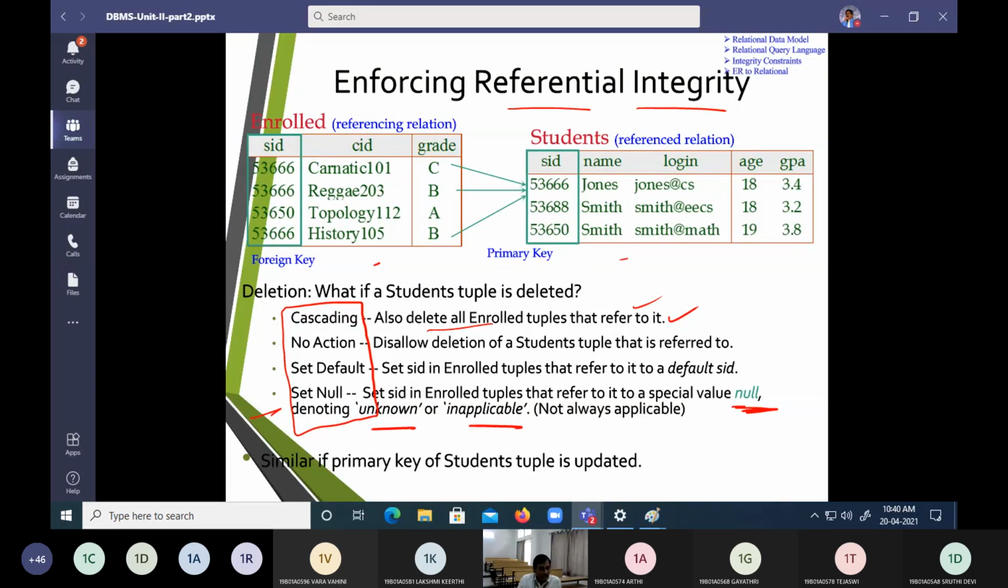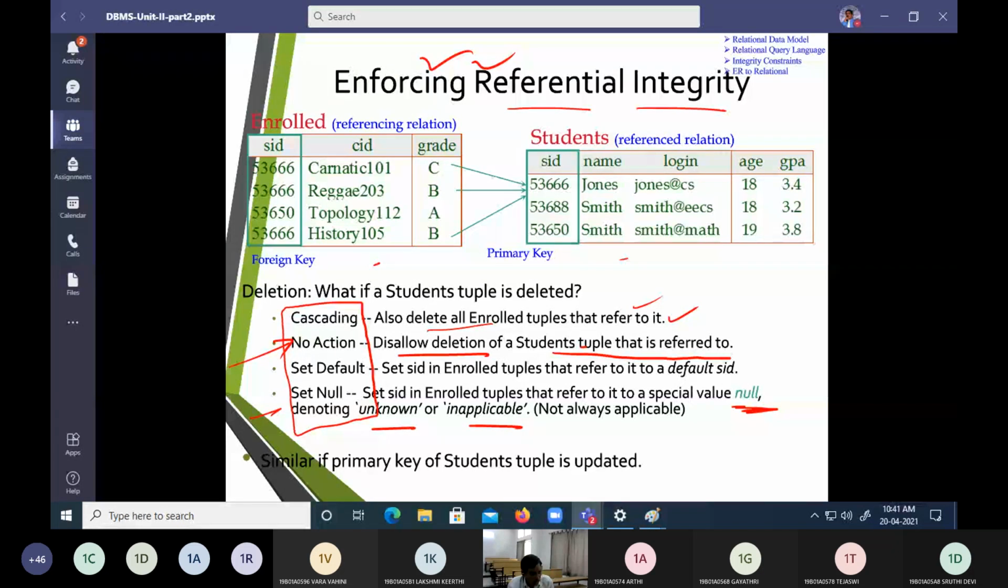Next one, disallow deletion. See, this is very interesting. You should not encourage deletion at all if it is referred. If I am going to refer something from another table and if I am going to delete it, don't delete. That is what we call enforcing of a constraint. You say that no action. If you are going to delete any record from the other table which is referred, that record will not be honored. That record will not be deleted at all. We say it is no action.